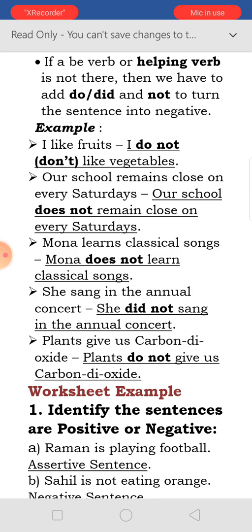These two, number 2 and 3, are in present tense, but number 4 is past tense. Sing, sang, sung; sang is past tense. So we have put did over there. Plants give us carbon dioxide. Plants do not give us carbon dioxide. Plants is plural, so we have put do over there.